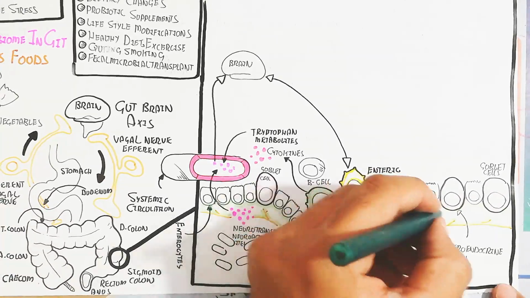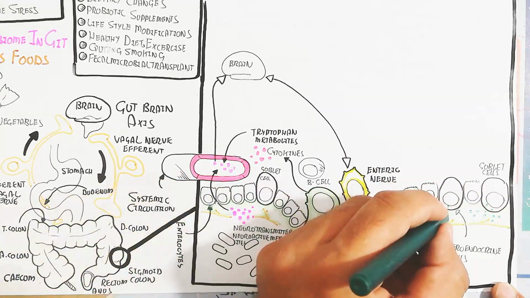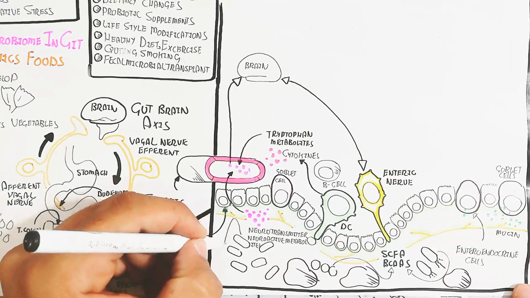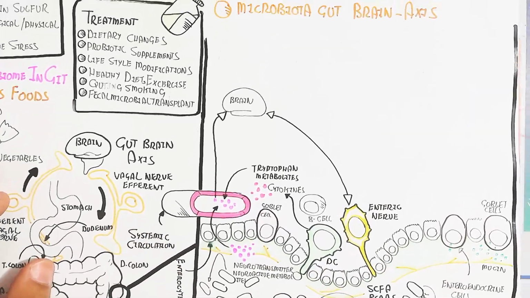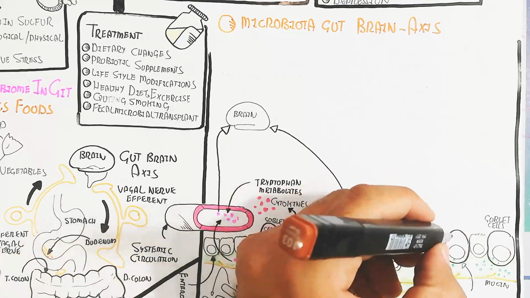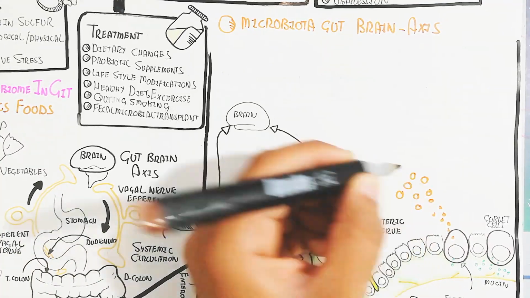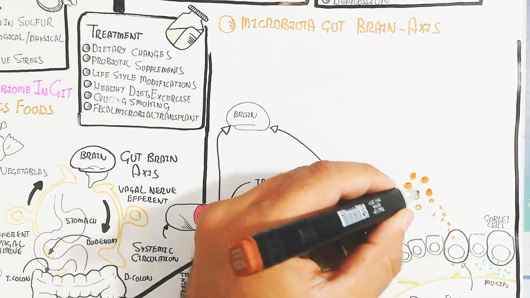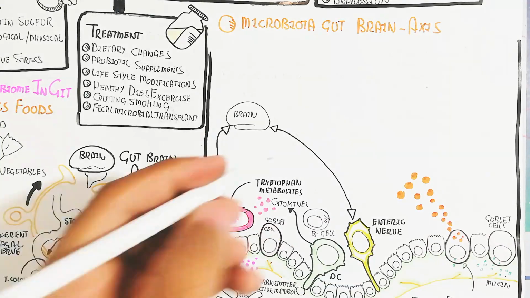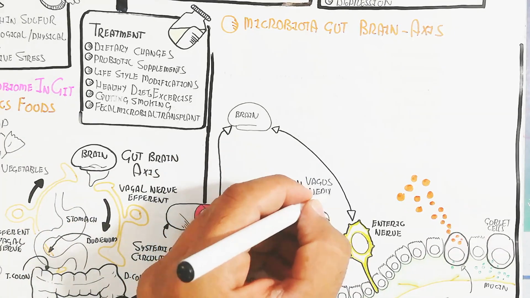The afferent nerves move toward the brain to signal satiety. On the other hand, the enteroendocrine cells produce GLP-1, PYY, and CCK, and the goblet cells produce mucin protein, which is the barrier immunity. When bacteria are detected through a dendritic cell, cytokines will stimulate the goblet cells to enhance the barrier immunity.